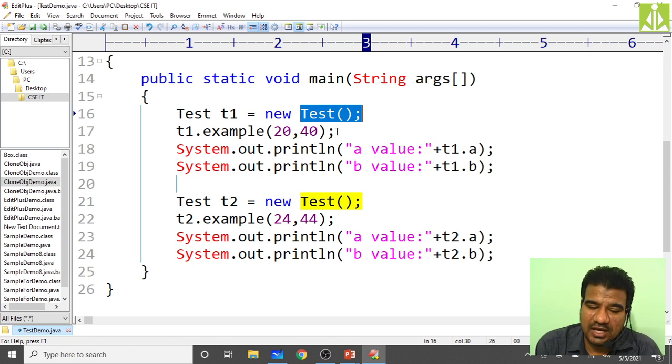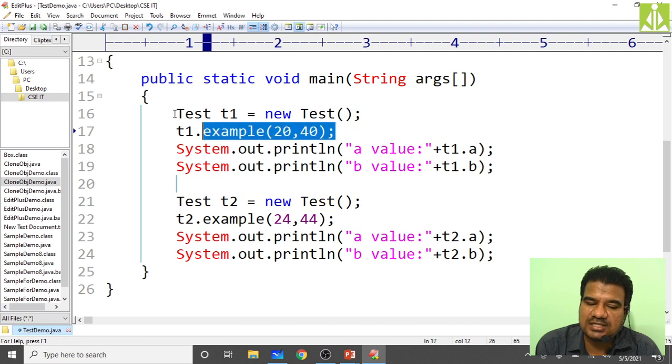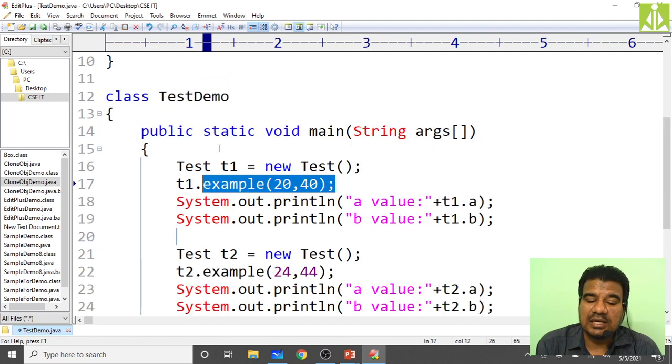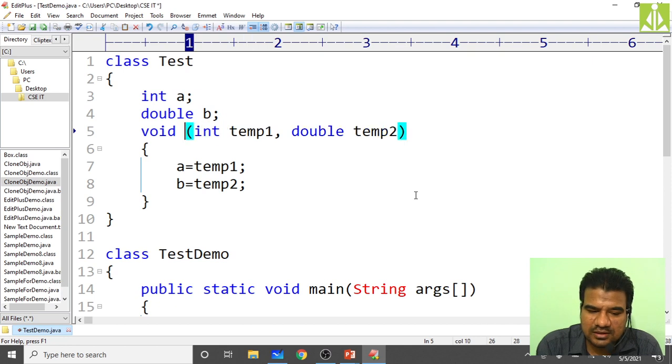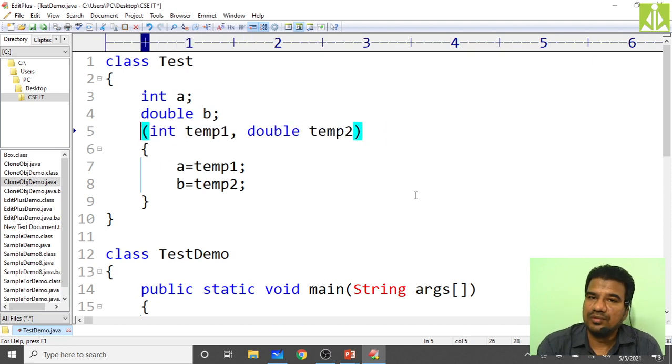So instead of taking a separate method to initialize our instance variables, the developers thought we can use the constructor to initialize all our object instance variables. If you do it with a constructor, there is an advantage.